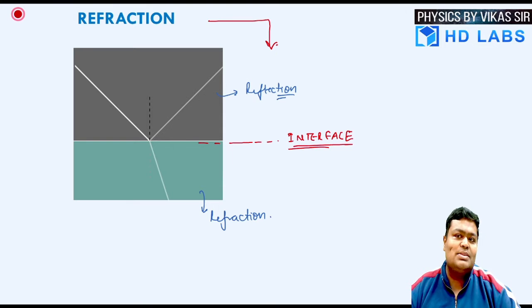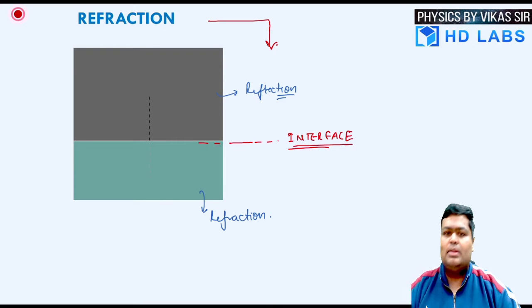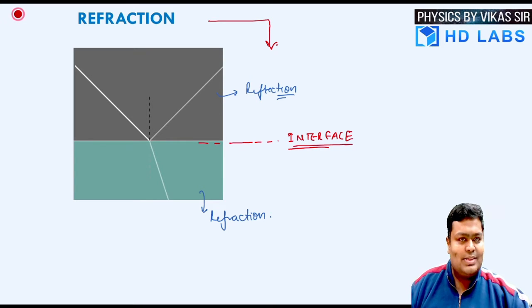Now, in the lower classes, we love to say that the light has bended. Of course, it has bended, as you can see in the bending of the pencil. But what we are going to learn today is the phenomenon of reflection or refraction. Both actually do what? They deviate the light from its original path.